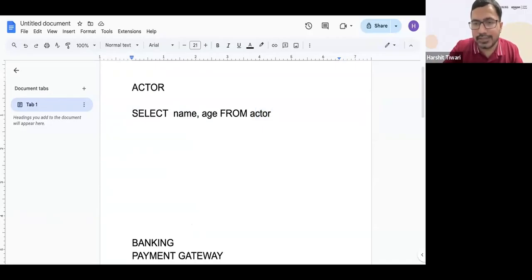And at the last, you give a semicolon to say that that is the end of my sentence. Okay, and once you press enter, then you'll fetch the result. This is the SQL query. This is how you write the SQL query.